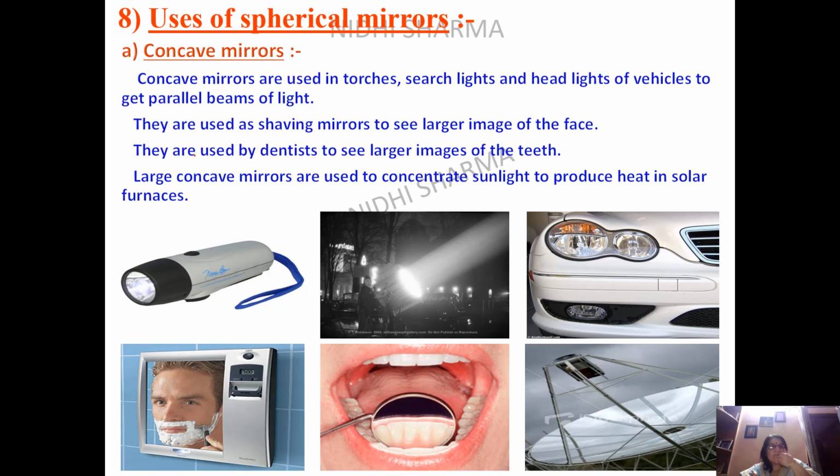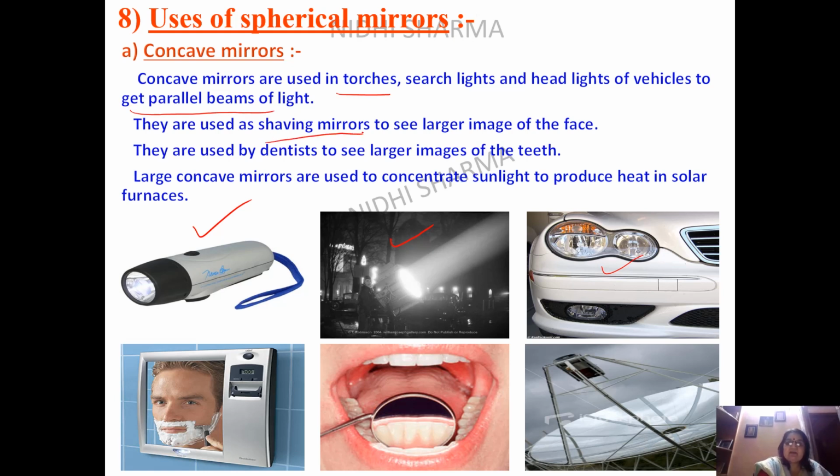Now what are the uses of concave mirrors? I have given some pictures here. The first line tells us that it is used in a torch. So you can see here the structure of a torch. In searchlights that is being used, you see how the light is sent by this particular device. Then you can see the headlight of a vehicle. You will get a parallel beam. So this is the reason why we are using the concave mirror.